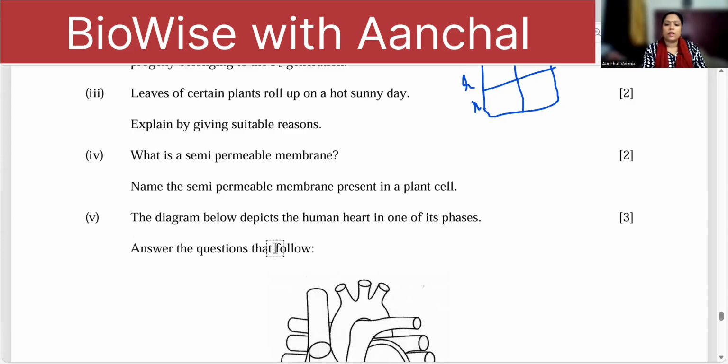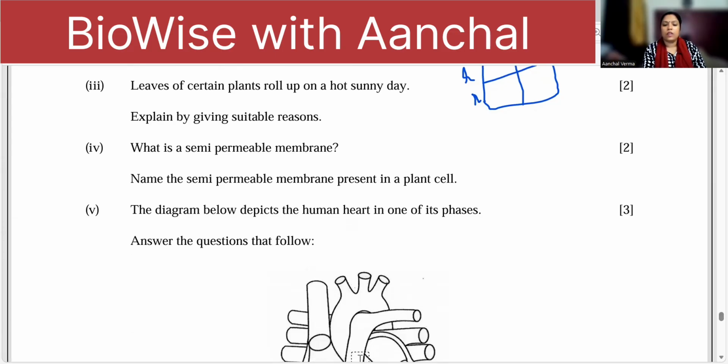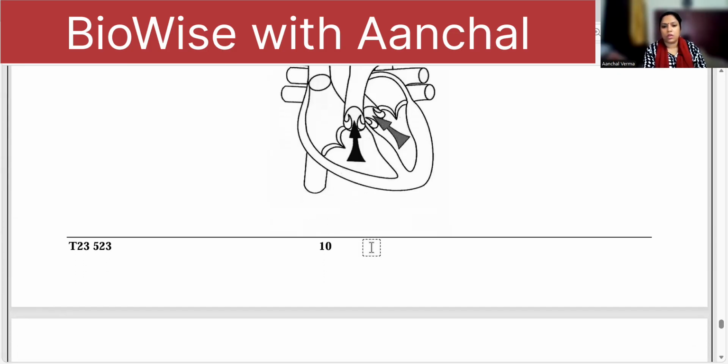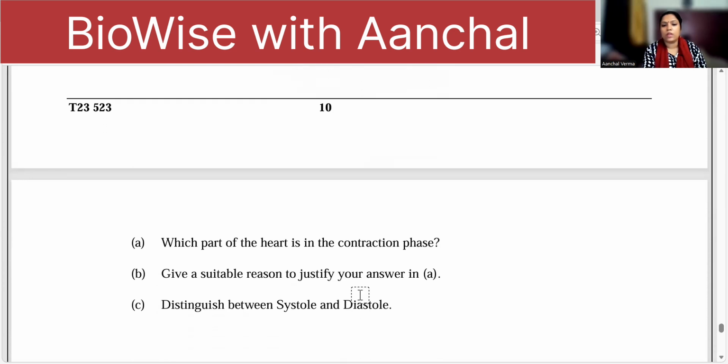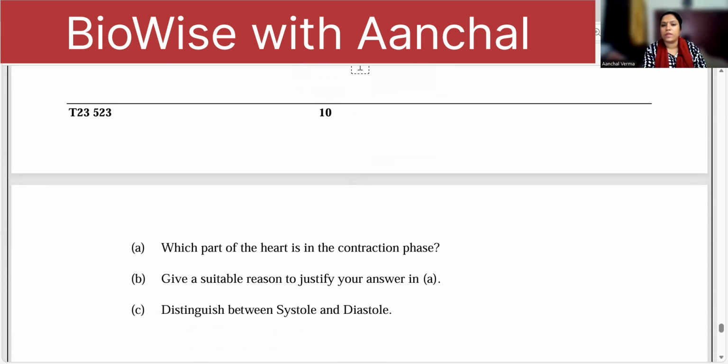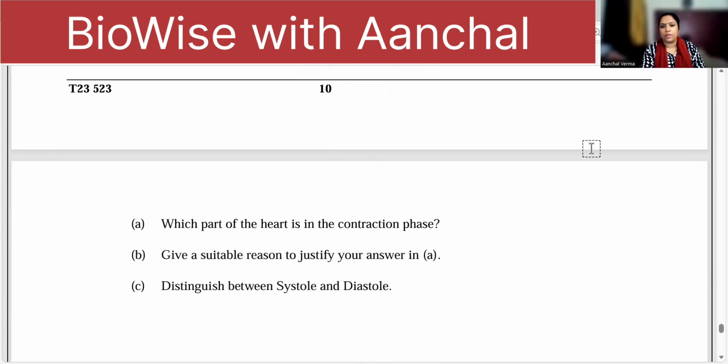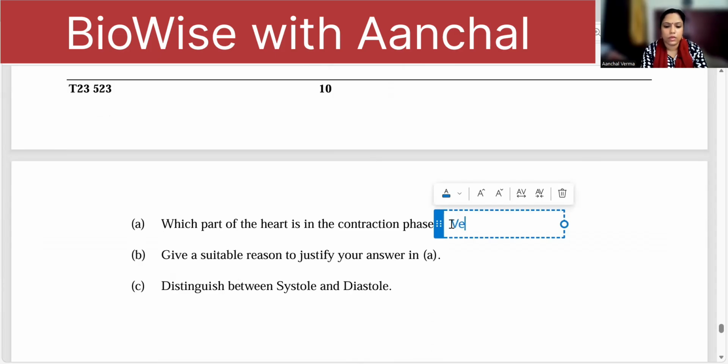Understood? The diagram here depicts the human heart in one of its phases. So you can see here the blood is moving to the pulmonary artery and the aorta. So it is in the systolic phase, ventricular systole. Okay? And what else? How can you justify? See the valves present. Here you can see that the atrioventricular valve is closed. That is bicuspid and tricuspid valves are closed. So which part of the heart is in the contraction phase? Ventricles. Ventricles are in contraction phase.